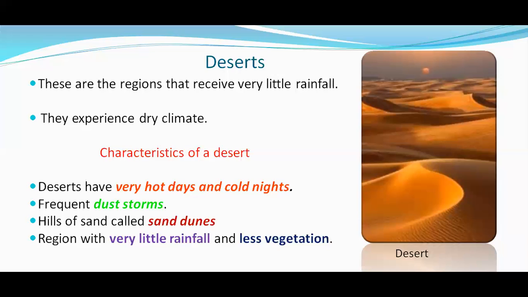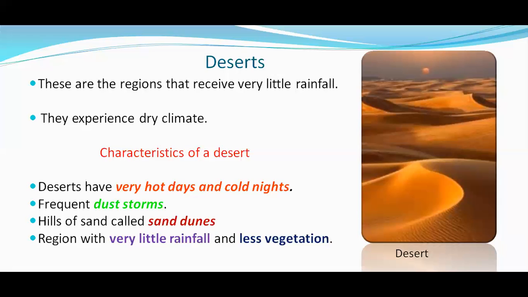Next, because the region receives very little rainfall, children, what will happen to the vegetation? It will have very little vegetation, or sometimes no vegetation. When there is no water, we cannot continue agriculture. There is very little scope for growing plants there. Only some desert plants, as you all know, like cactus and date palms, can be grown, which require very little water.